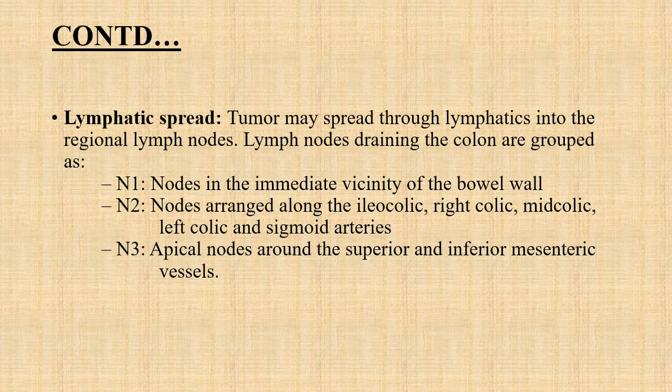Nodes which are arranged along the ileocolic, right colic, mid colic, left colic, and the sigmoid arteries are grouped as N2, and the apical nodes which are around the superior and inferior mesenteric vessels are grouped as N3. So based on the groups, they are labeled for the lymphatic spread.